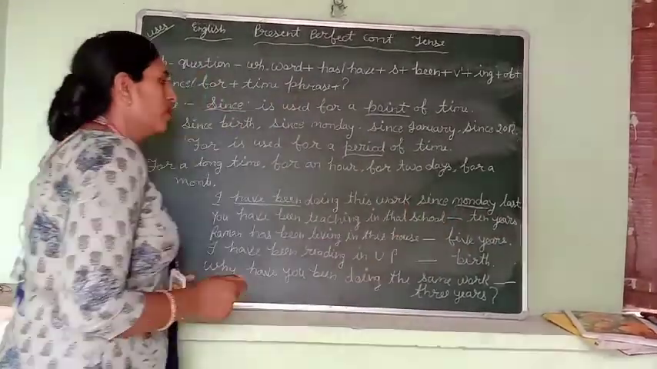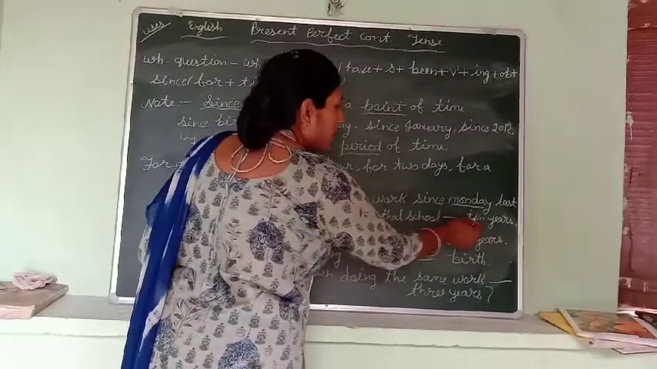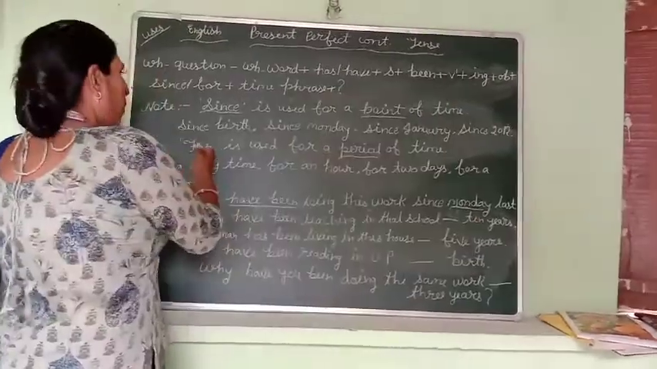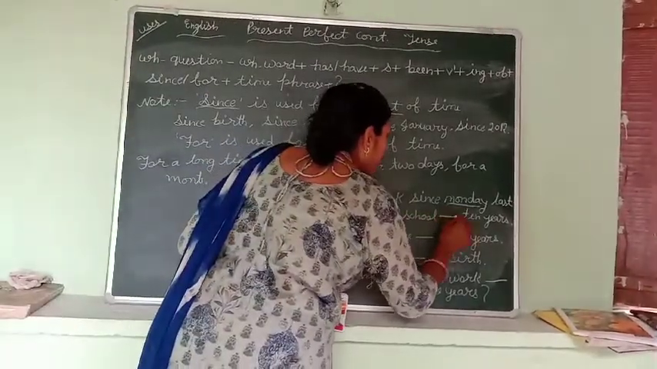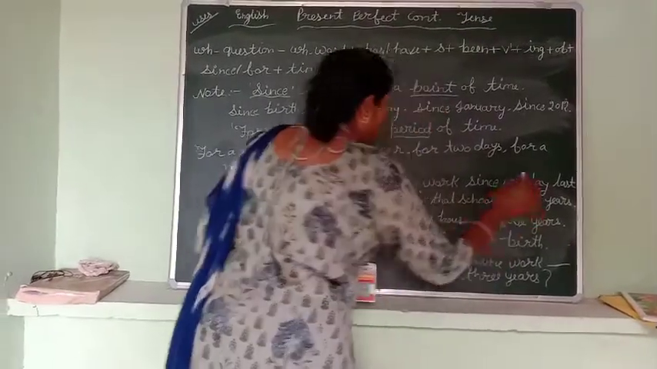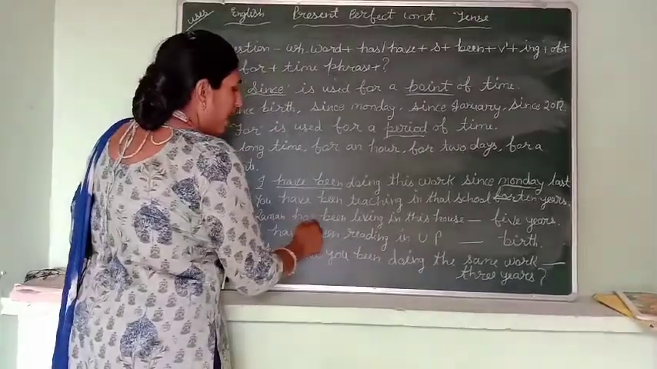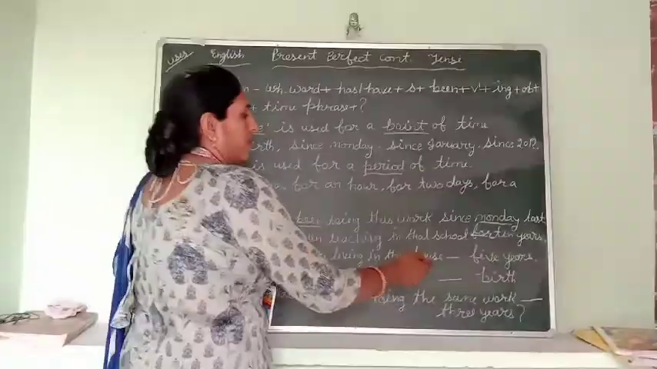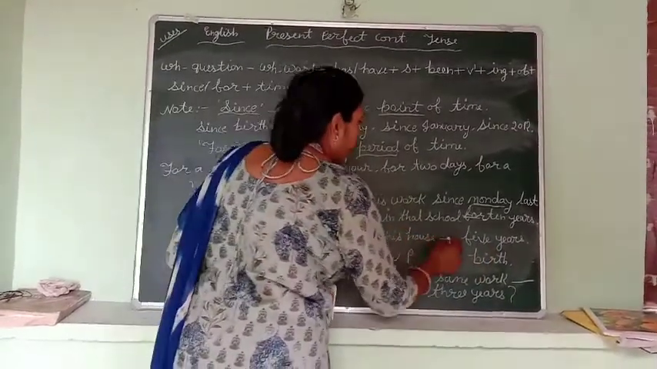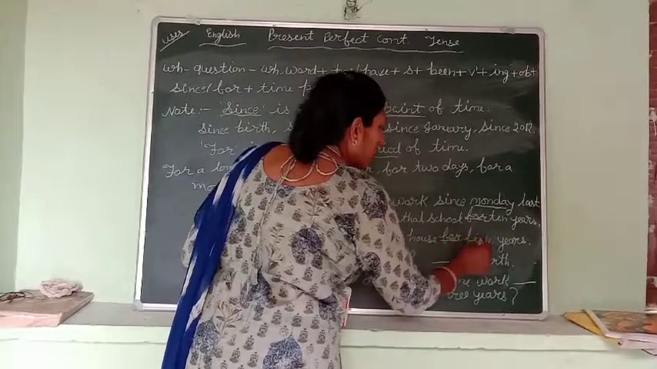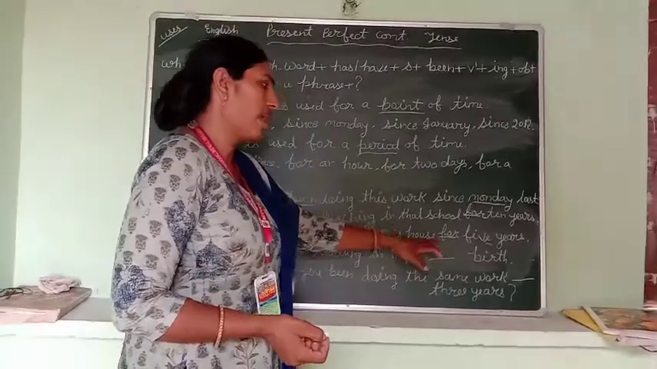You have to use since or for. We use for because 10 years is a period of time. Next, Raman has been living in this house 5 years. We use for because 5 years is a period of time, not a point of time.